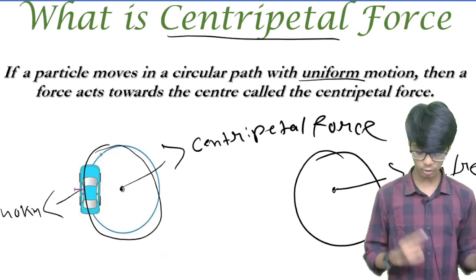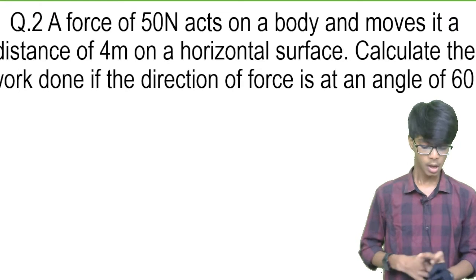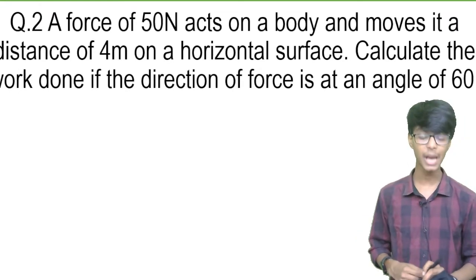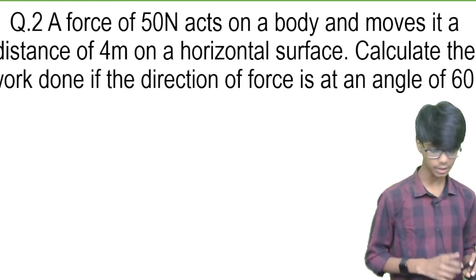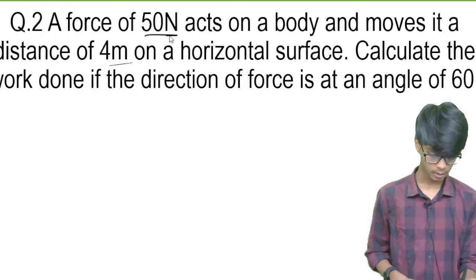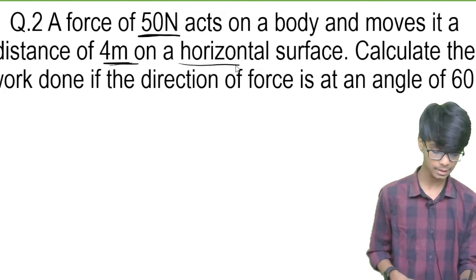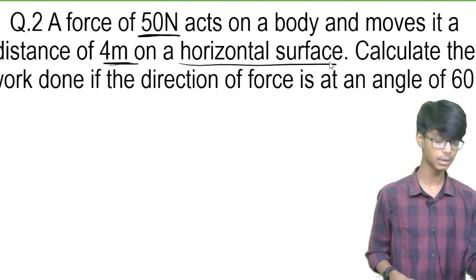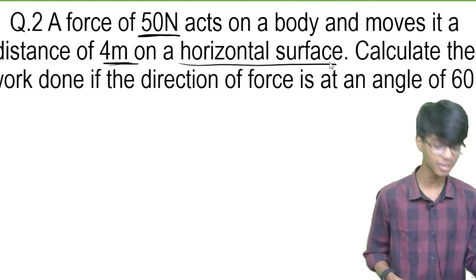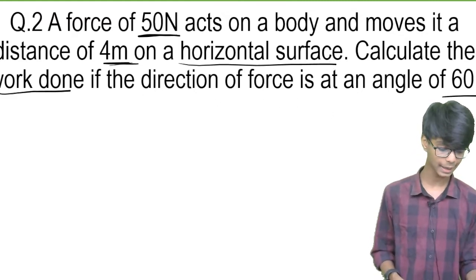Now moving on to our numerical part. Question 2 of this chapter: a force of 50 Newton acts on a body and moves it a distance of 4 meter. The things I am underlining are very important. On a horizontal surface, means horizontal surface. I think you can understand the meaning of horizontal. Calculate the work done if the direction of the force is at an angle of 60.